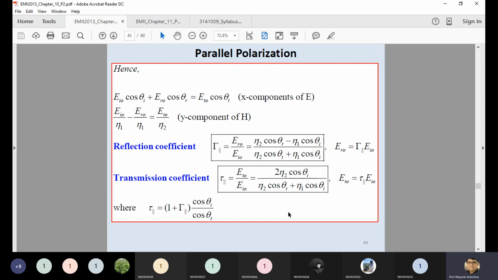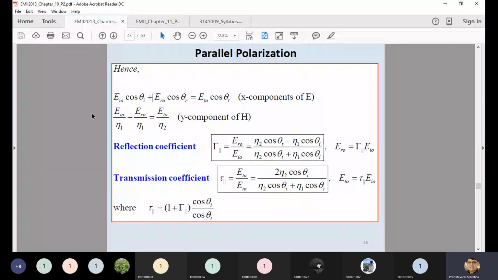These coefficients are elaborated in terms of the angle. This is in terms of the x components of the electric field. So E i0 cos theta i, where theta i is your incidence angle, and E r0 cos theta, a similar equation. Total electric field for medium 1 is equal to total electric field for medium 2.